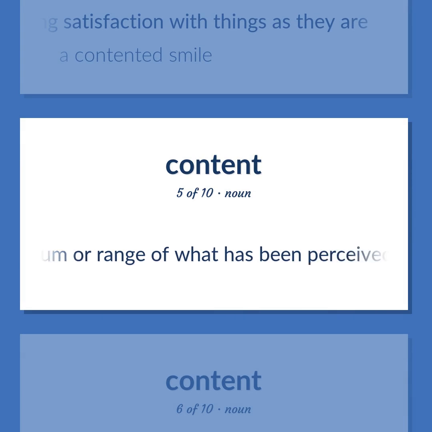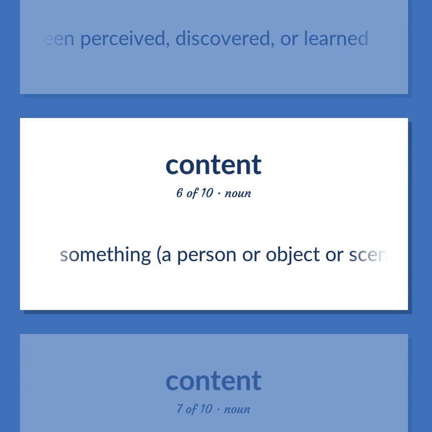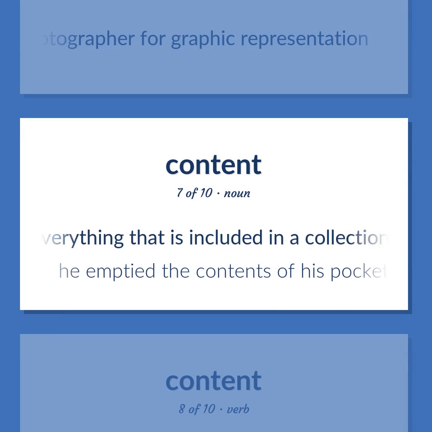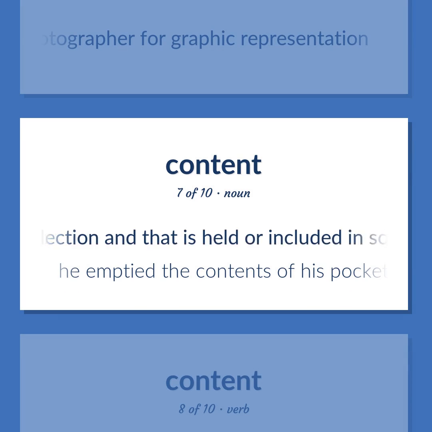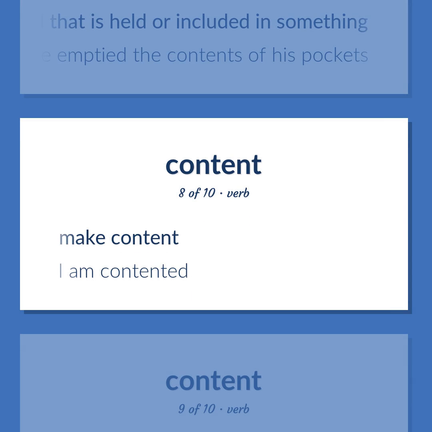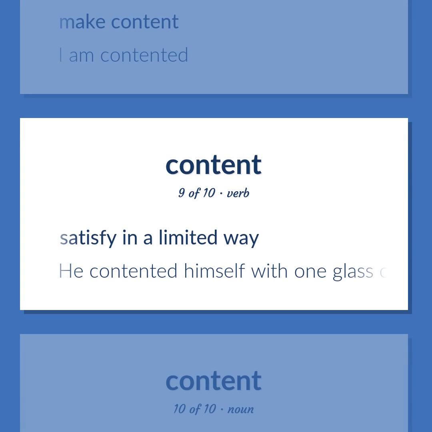The sum or range of what has been perceived, discovered, or learned. Something, a person or object or scene, selected by an artist or photographer for graphic representation. Usually plural: everything that is included in a collection and that is held or included in something. He emptied the contents of his pockets. Make content. I am contented. Satisfy in a limited way. He contented himself with one glass of beer per day.